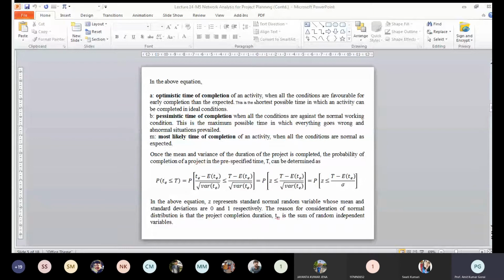I will show you that, similar to the CPM analysis, we will estimate the project duration. But here we can also calculate the probability that the project will be completed in a particular time period T, and we can calculate this probability using the normal distribution. So I will explain this equation later on with some example.